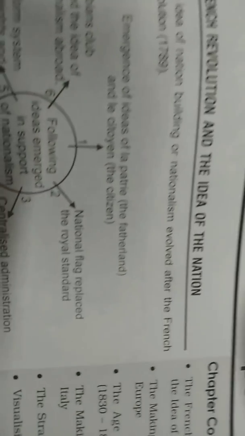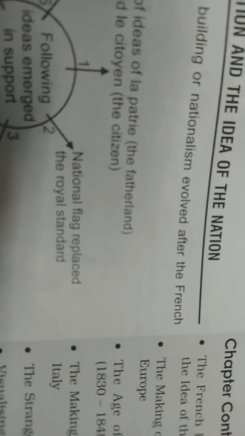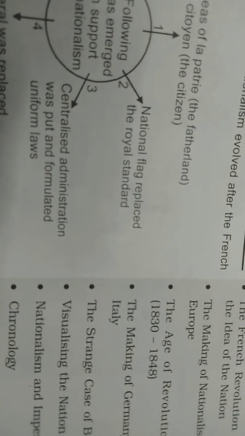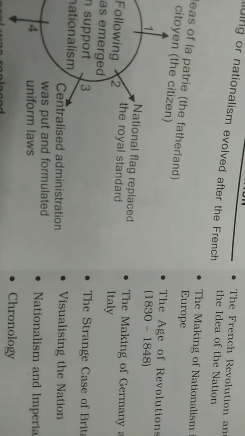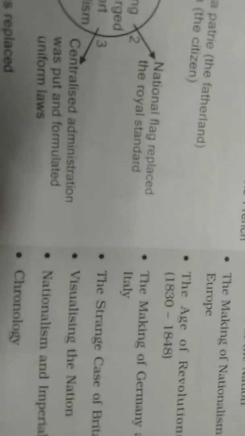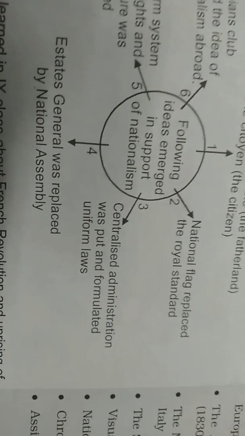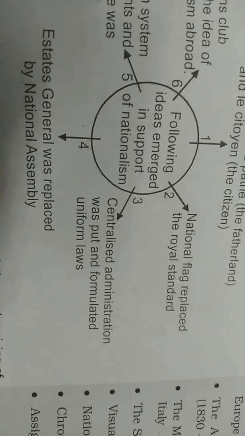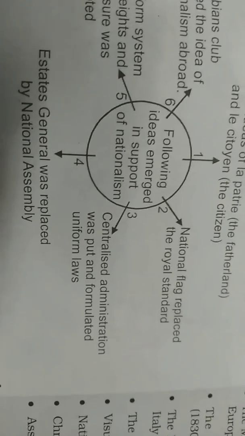Secondly, they created their own national flag, which replaced the royal standard. Third, they established a centralized administration, which formulated uniform law, equal law for all. Fourthly, the Estates General was replaced by the National Assembly. We can say the three estates were abolished and France was ruled by the National Assembly.